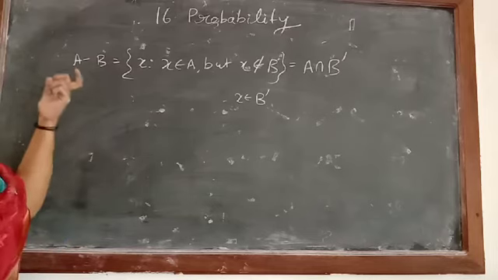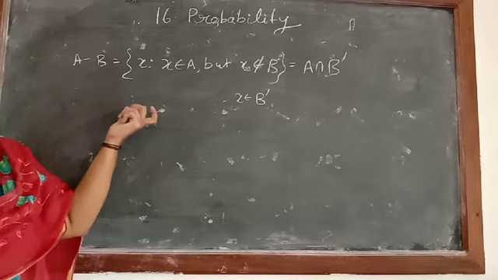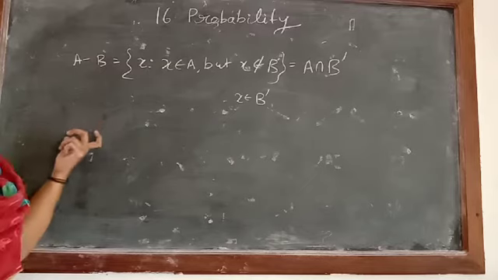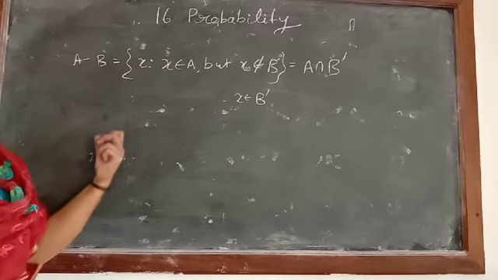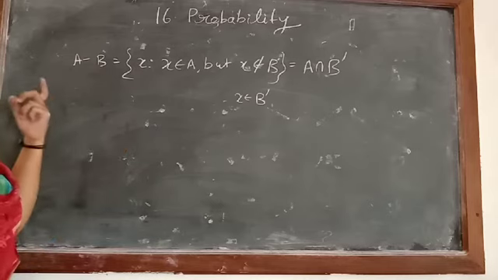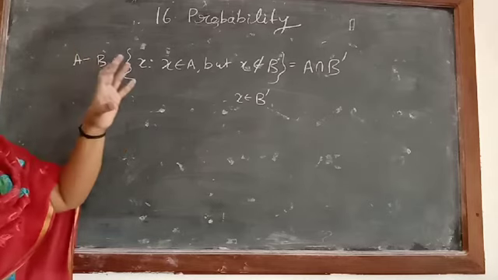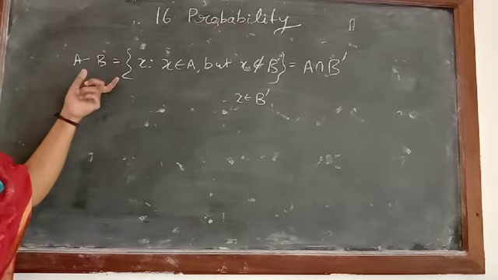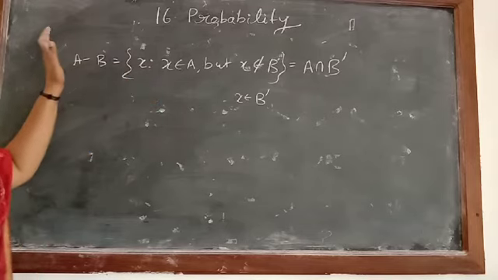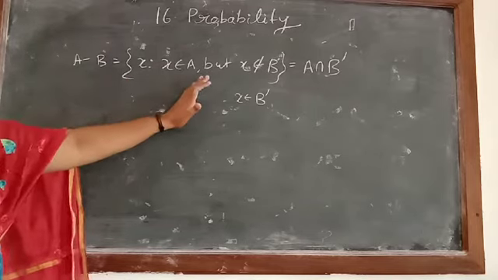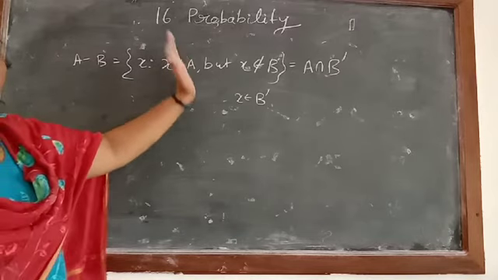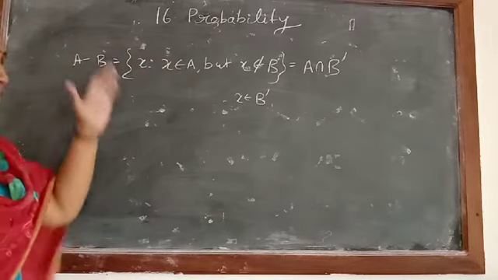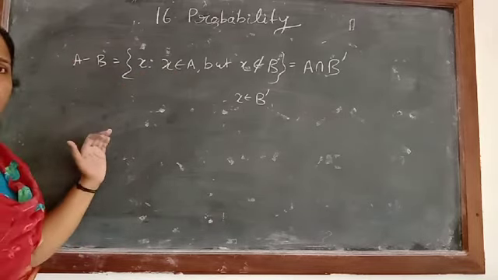Then A union B: set of all x such that x belongs to A or x belongs to B. A intersection B: the element common to both A and B. Then A dash: the elements which are not there in A. Then A minus B: x should be there in A but not in B. If x is not in B, then x is in B dash. That's why we wrote it as A intersection B dash. So all these definitions and properties are clear to you.